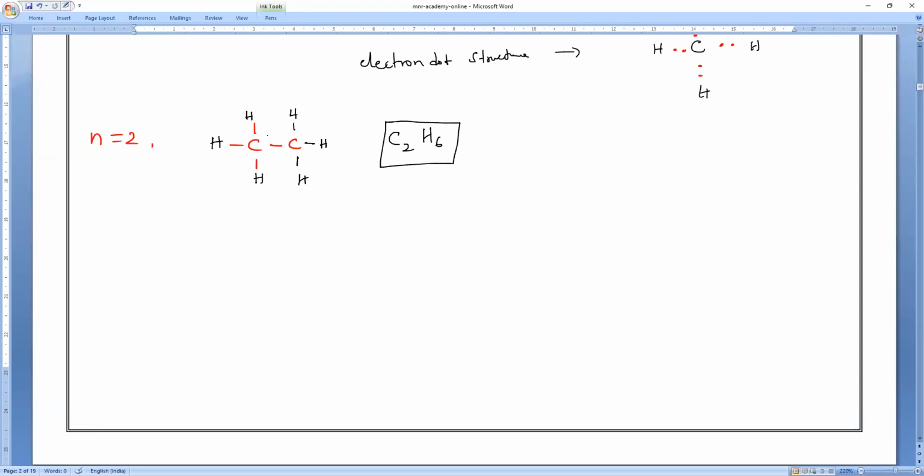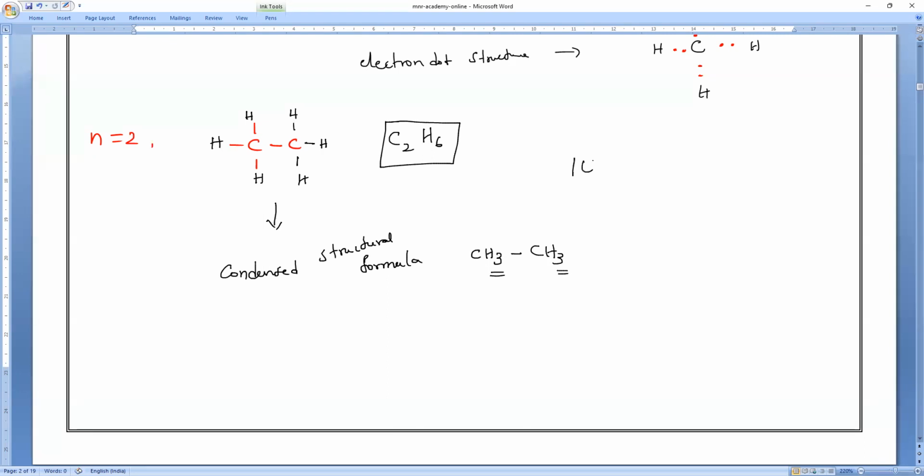Now, what is the condensed formula of this one? CH3-CH3. This is what we call the condensed structural formula. Please note it. Now, naming.